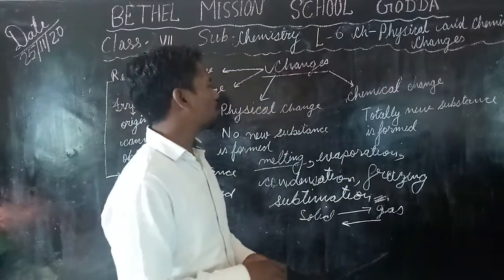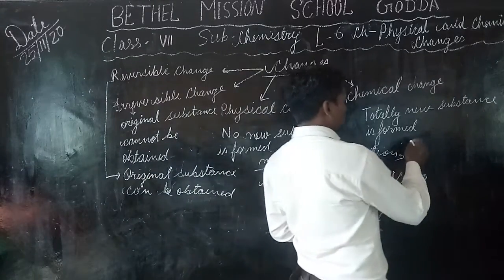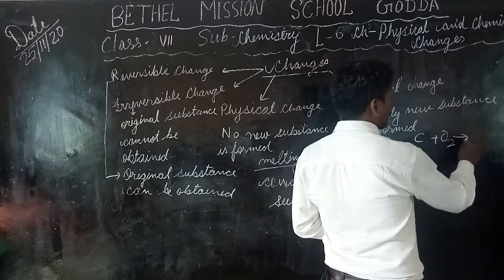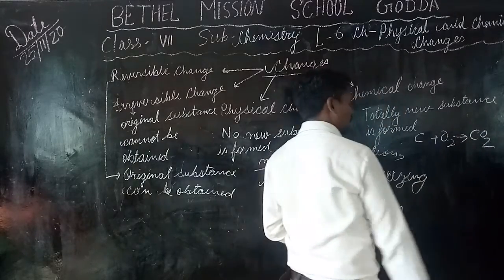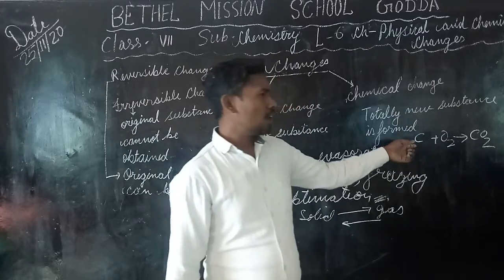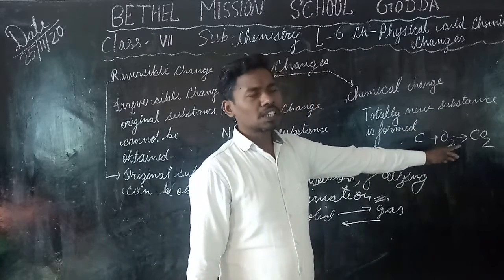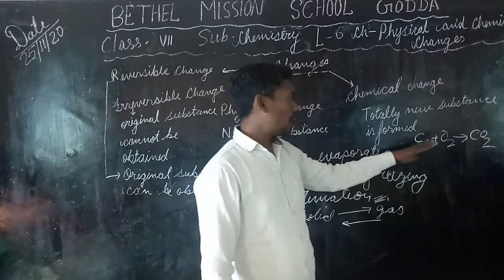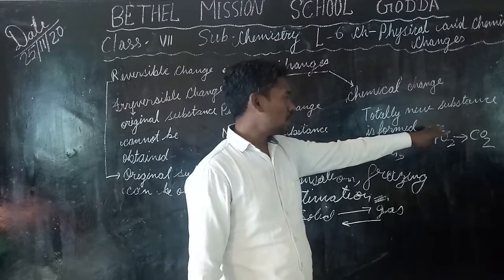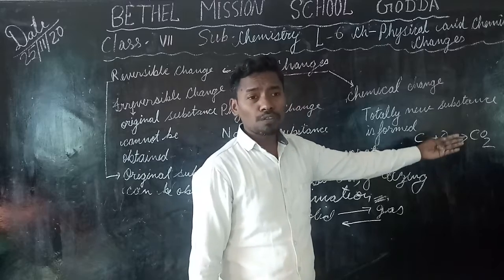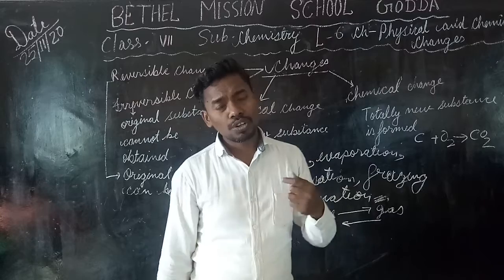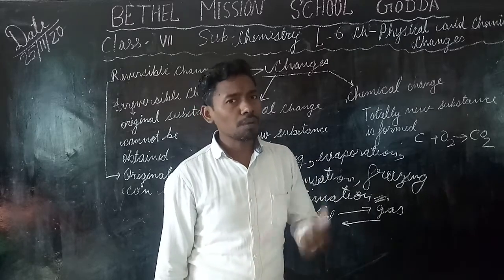A very good example is carbon and oxygen, which when they combine together form carbon dioxide. Carbon is a solid, oxygen is a gas, and carbon dioxide is also a gas. Carbon is a combustible substance, oxygen is the supporter of combustion, whereas carbon dioxide is not a supporter of combustion.